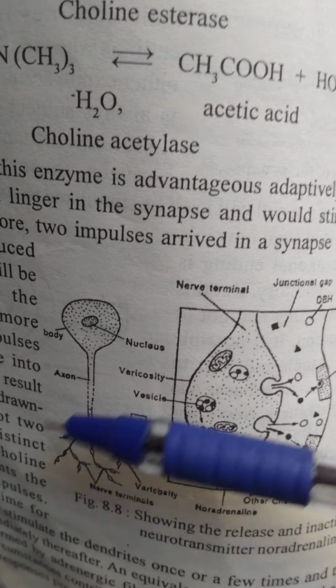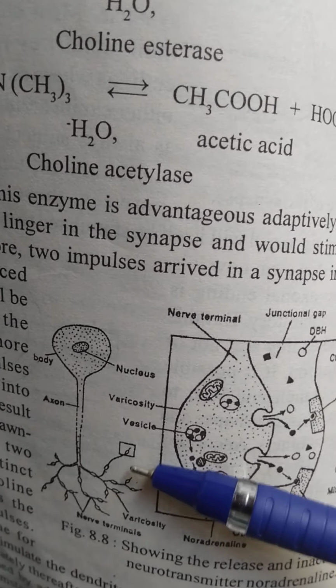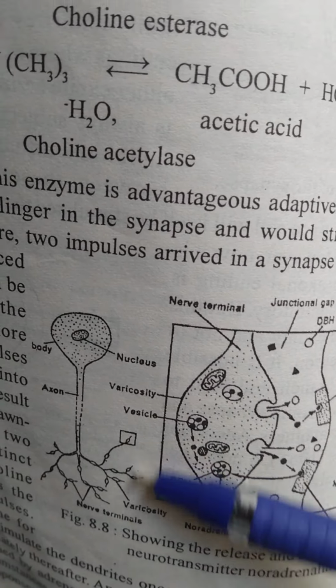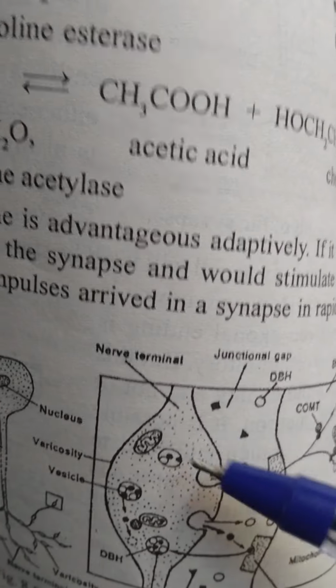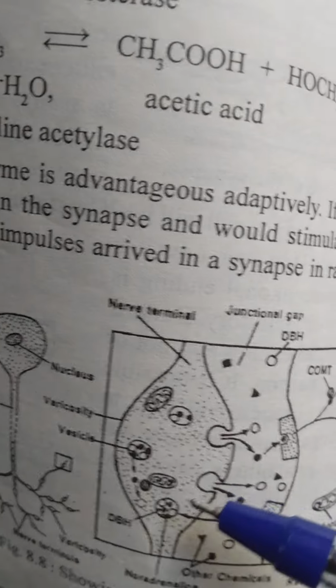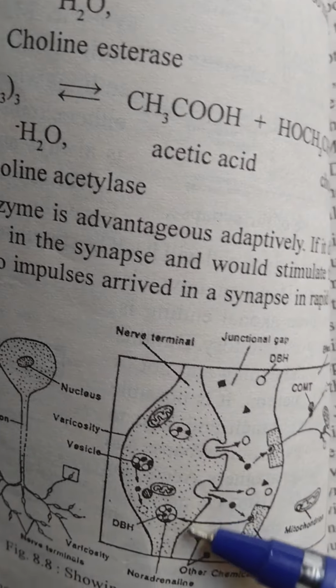This is one neuron: axon, body of the neuron, nucleus. These are the nerve terminals, the ends of the neurons. In the bracket, the nerve terminal, the end of the neuron, is enlarged here. The mitochondria and synaptic vesicles are present.